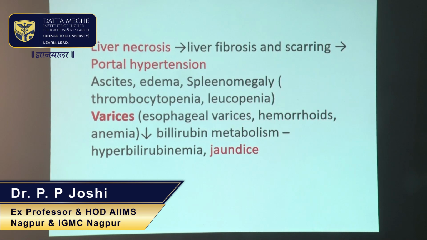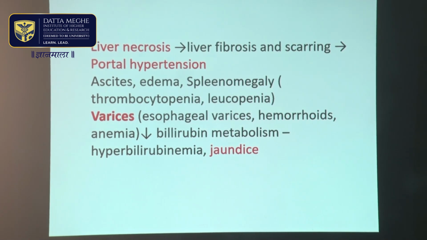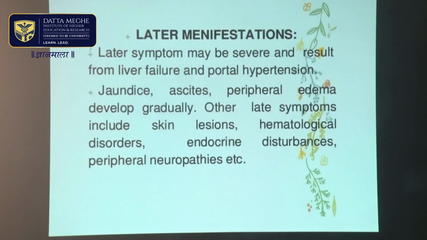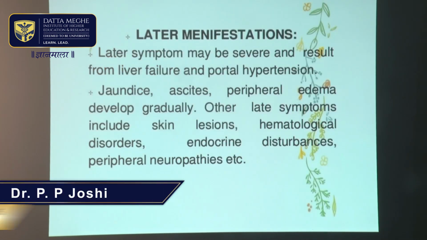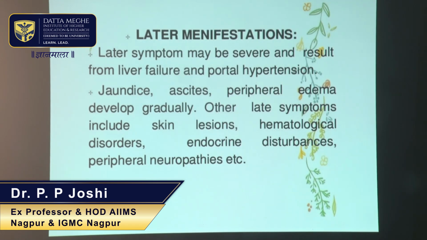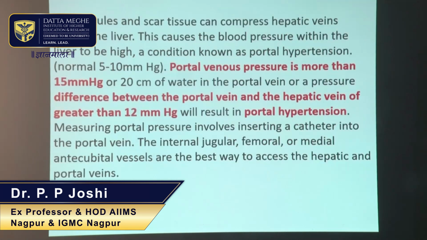As liver necrosis, fibrosis, and portal hypertension develop, this leads to ascites, edema, and splenomegaly, and splenomegaly can lead to hypersplenism, which can cause thrombocytopenia, leukopenia, and anemia. Because of portal hypertension, patients will develop varices, that is gastroesophageal varices and hemorrhoids, which might rupture and cause massive hematemesis or hematochezia. Decreased bilirubin metabolism would lead to hyperbilirubinemia and jaundice. The later manifestations are basically from hepatocellular failure, hepatic encephalopathy, and portal hypertension, and I'll go through them.